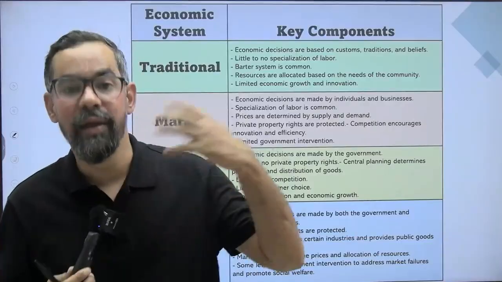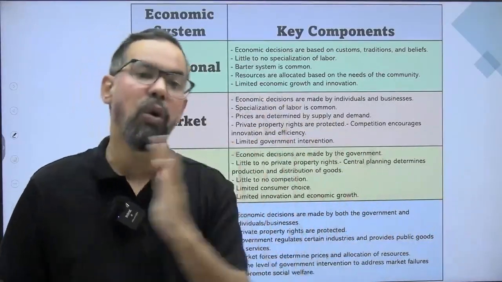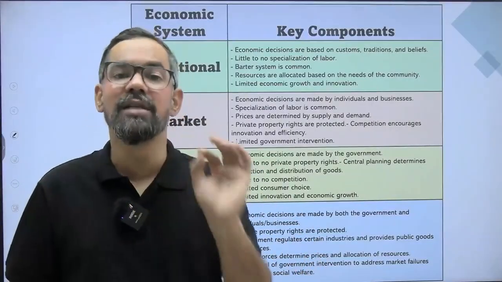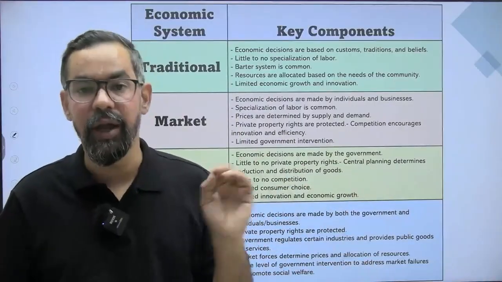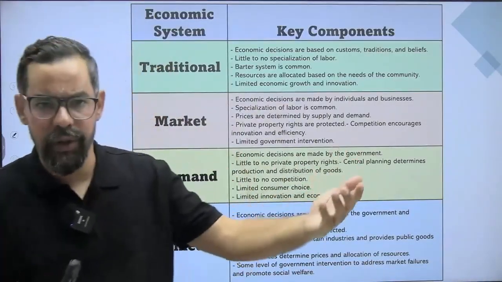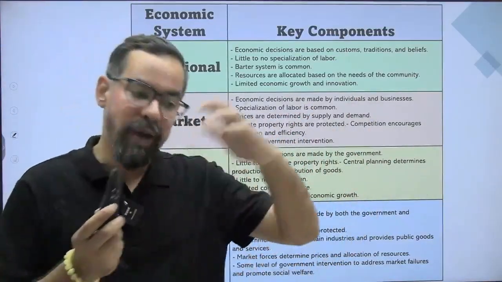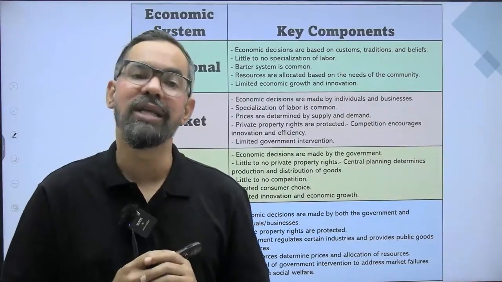If you want to enter the market, you start something open to the world. So you can start. If you want to exit, you can exit. You can close that business. Okay? So basically, decisions are generally made on the basis of the current demand and supply in the market, right? Then if you ask me for examples, like US economy, UK economy. So they are purely, or primarily, based on the market economic structure. Okay? So which is also known as capitalistic.